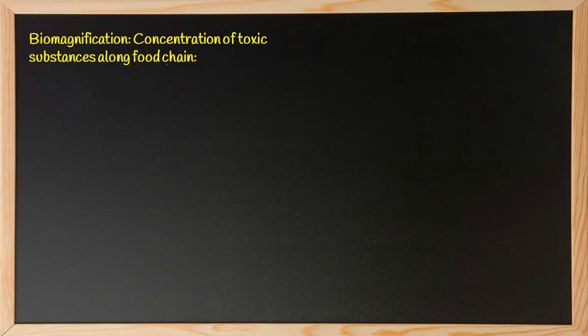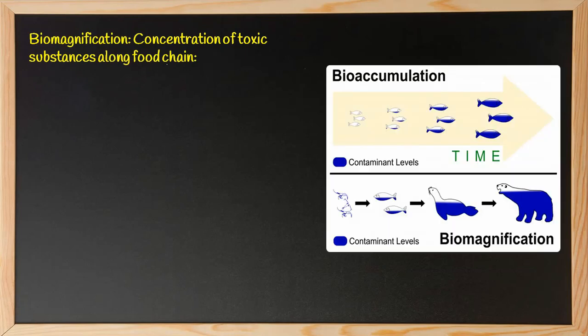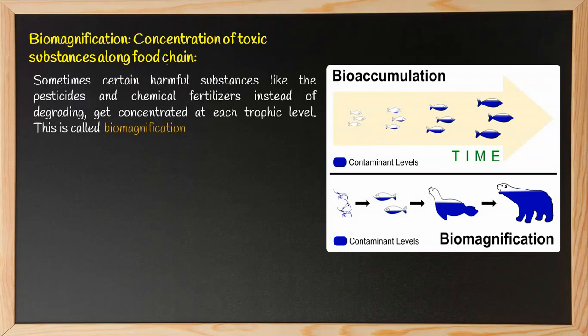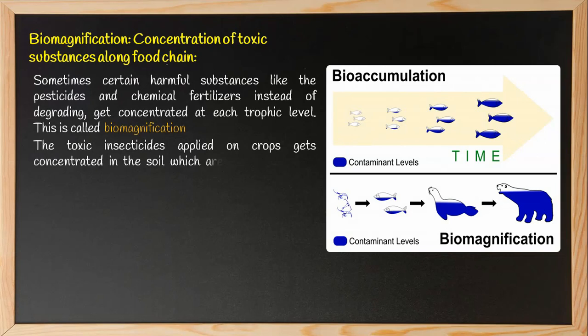Now, biomagnification, that is the concentration of toxic substances along the food chain. Here is a picture. Sometimes certain harmful substances like pesticides and other chemical fertilizers, instead of degrading, get concentrated at each trophic level. This is called biomagnification. The toxic insecticides applied on crops get concentrated in the soil, which are taken up by the plants.